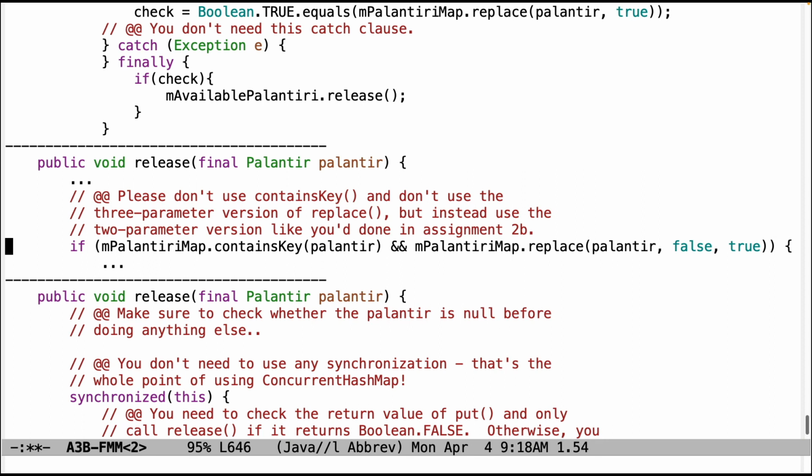Use the 2-parameter version. Why? The 3-parameter version will fail if the current value isn't false, whereas you want to set the value to be true. You unilaterally want to make it true. You're saying, replace this thing with true. And then, of course, you figure out what its current value was so you can call release properly on the semaphore.